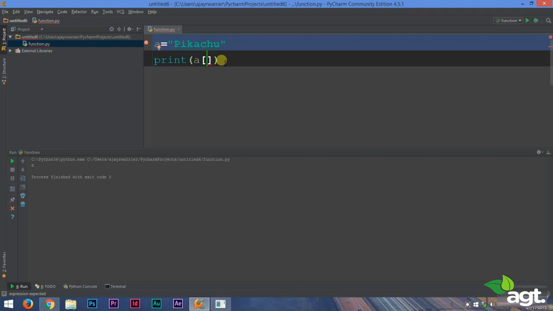Suppose this is our string Pikachu here. You just want some part of Pikachu to be printed, for example, just the Pika part. You just want the first 4 letters to be printed. So to do that, very simple, I'll show you how. 0, we use the colon, up to 4.